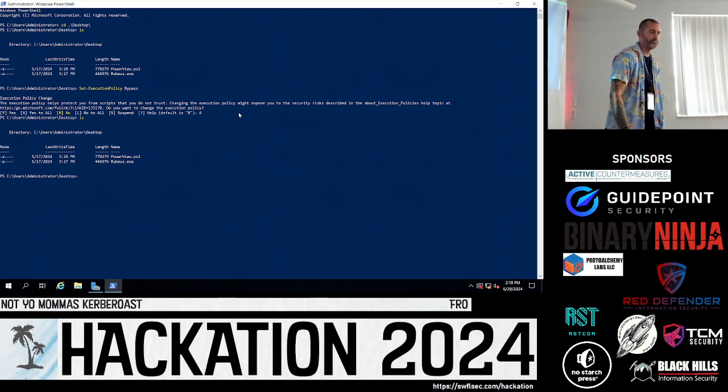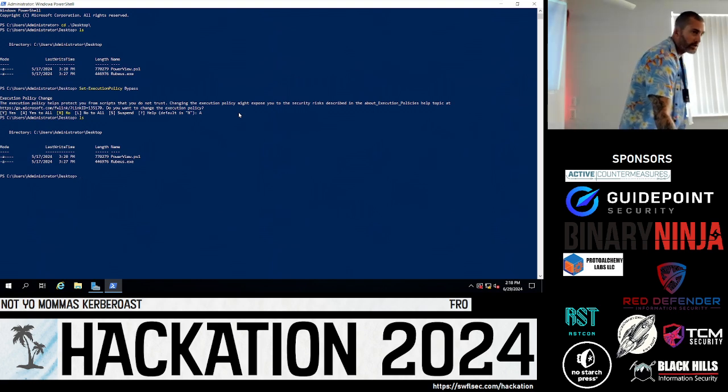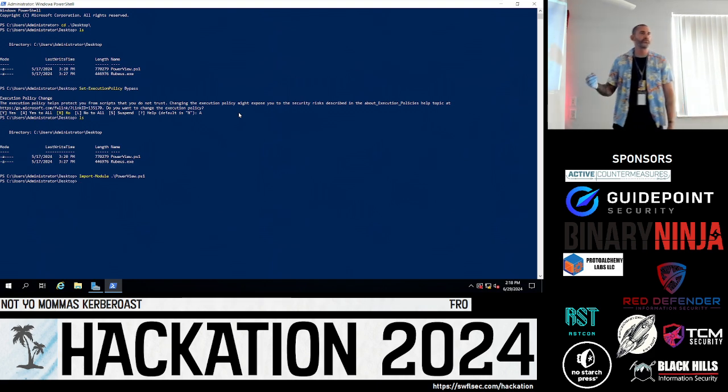As you can see, those have been uploaded onto the client, onto their desktop, or somehow we transferred these files over. The next command is Import-Module PowerView. We hit enter on this. This is importing that PowerShell script for us, that tool, so we can use it.